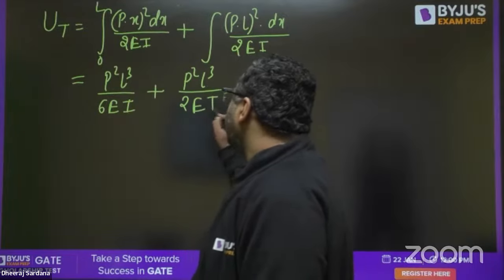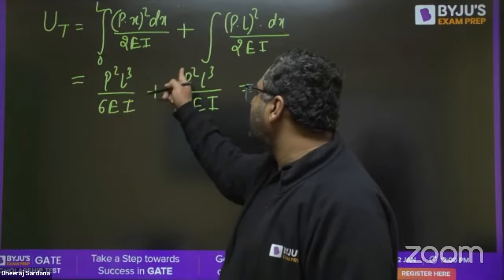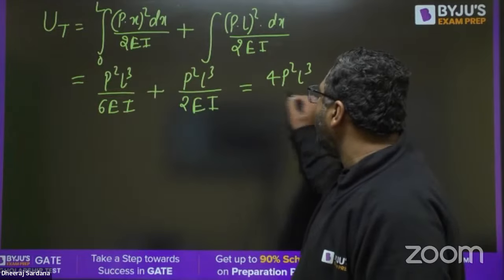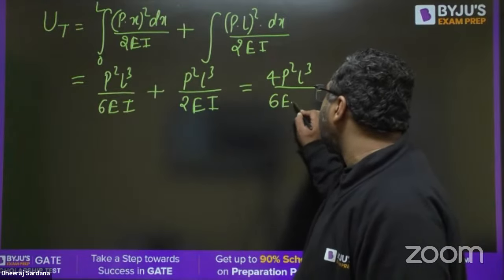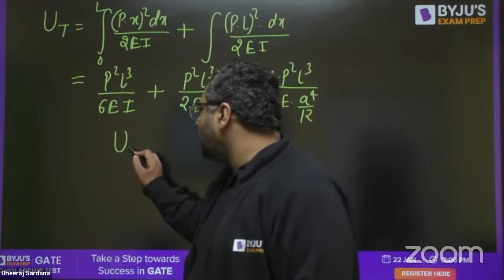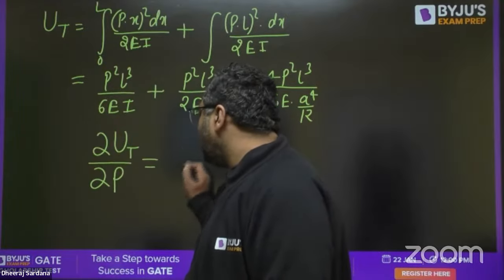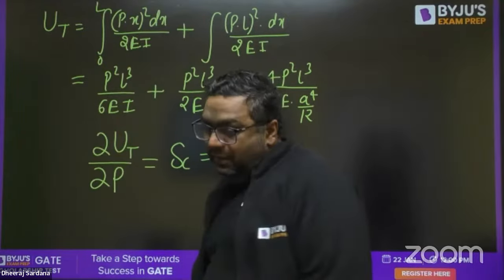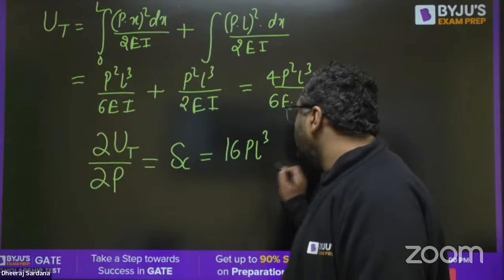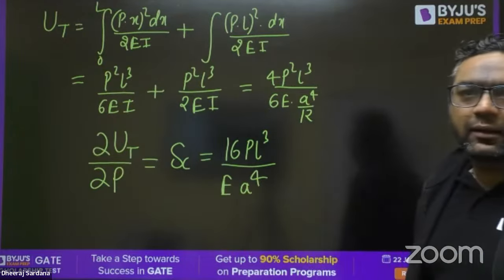So after adding, you can multiply it with 3 and divide it by 3. So you will be getting 4 P square L cube upon 6EI. What is I? I is A to the power 4 by 12. Putting the value, you will be getting the total strain energy, and after differentiating with the load, you will be getting the deflection at C, and that will be coming out to be equal to 16 PL cube upon E A to the power 4. That is what you will be getting.